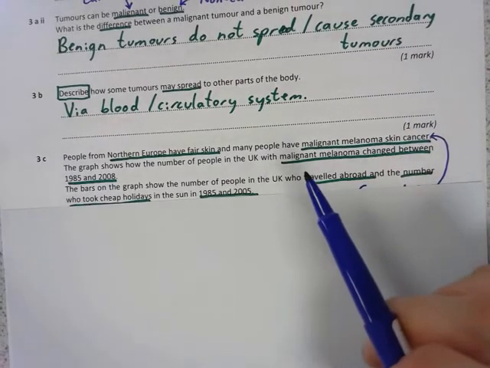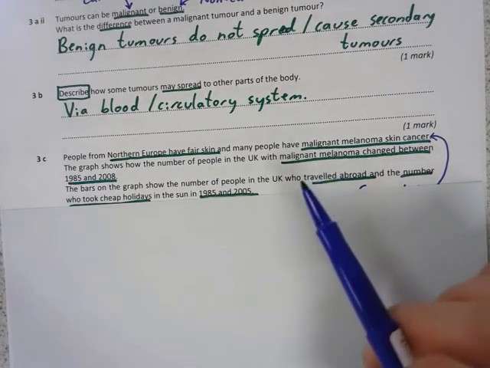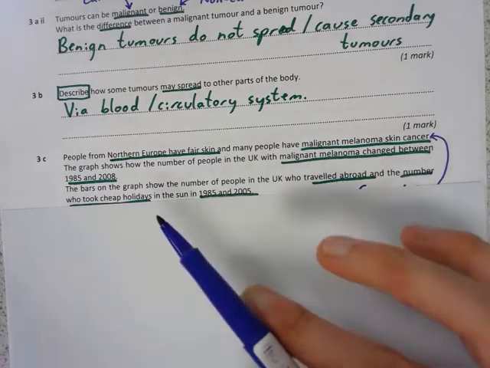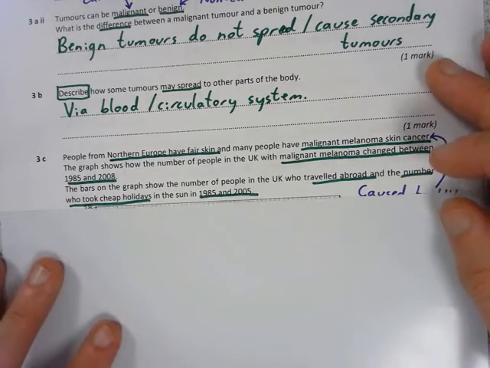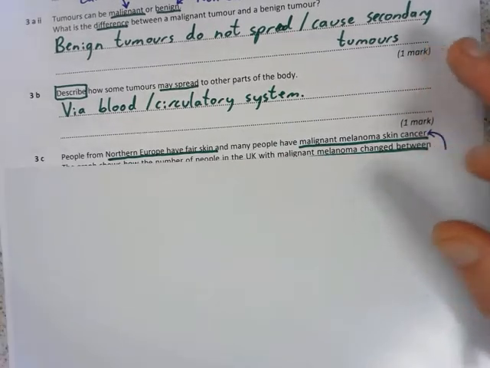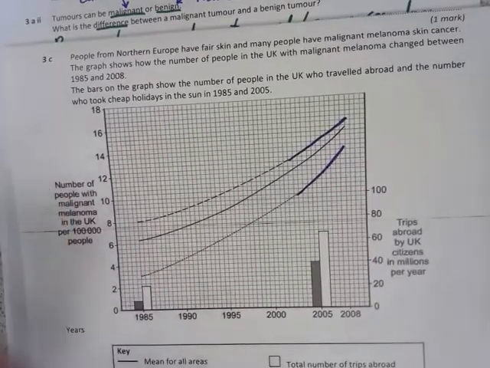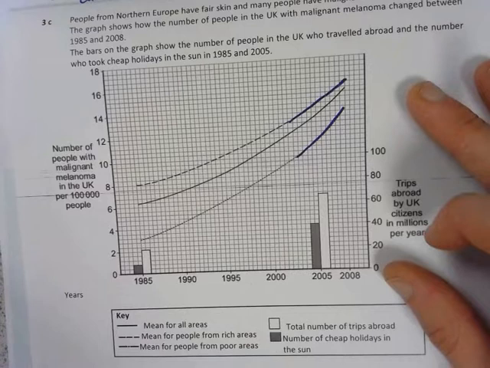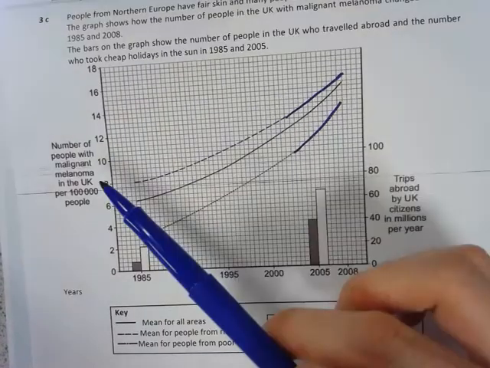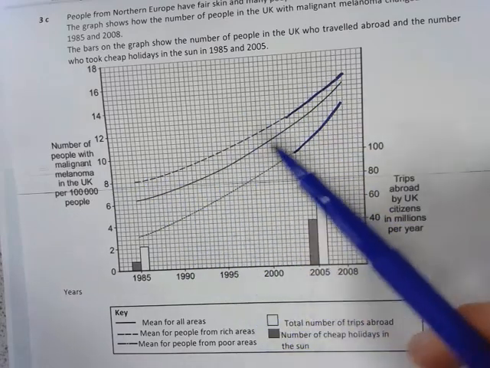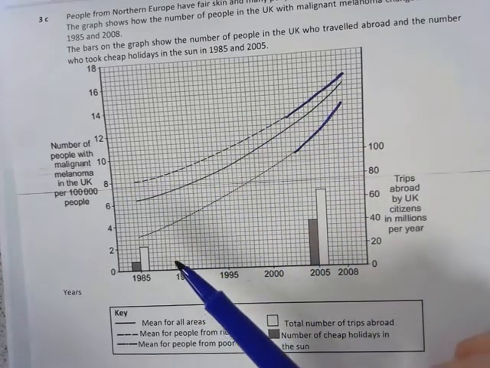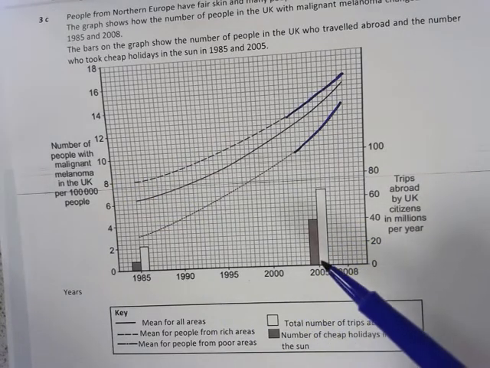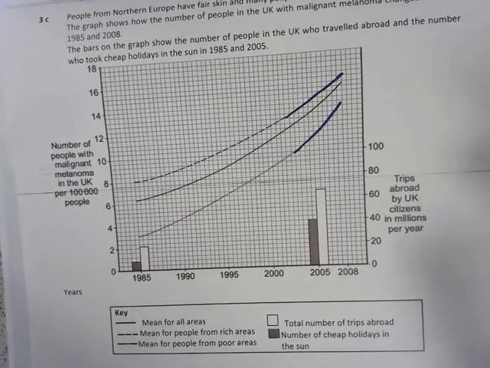Okay, so the line graph is showing us the number of people with malignant melanoma. The bars on the graph show the number of people in the UK who travelled abroad and the number who took cheap holidays in the sun in 1985 and 2005. So let's have a look at this graph here before I show you all my annotations. We've got lots of information shown by the lines. And we've got on the bars the total number of trips abroad, the lighter colour, and number of people who took cheap holidays in the sun, a darker colour. We're going to make a few annotations about this graph and what it's telling us.